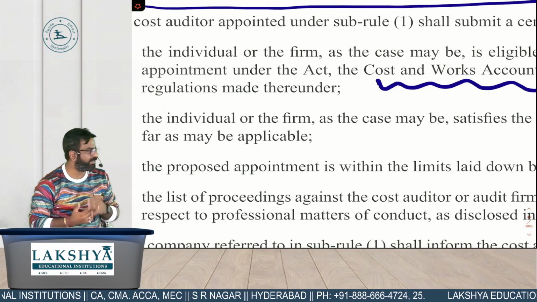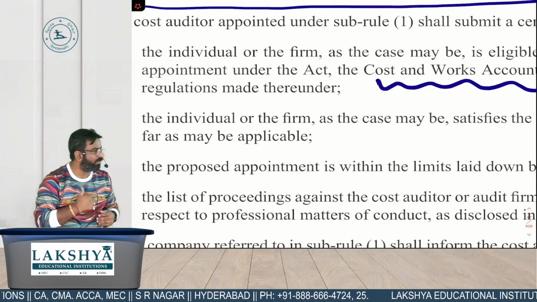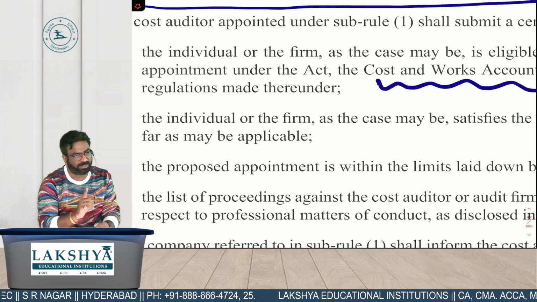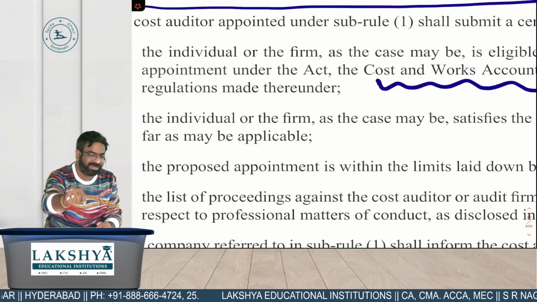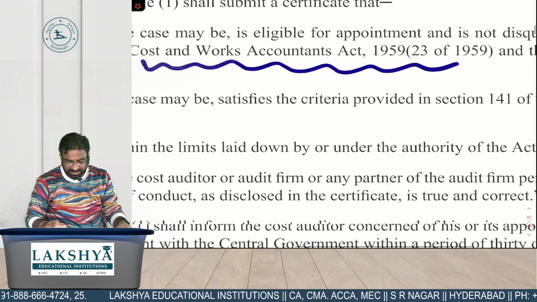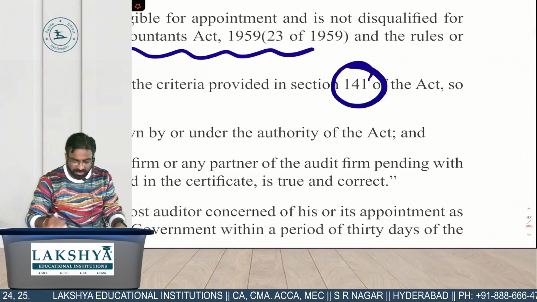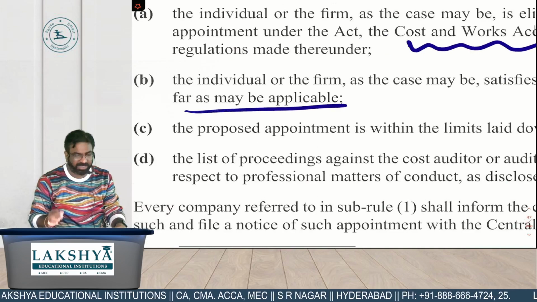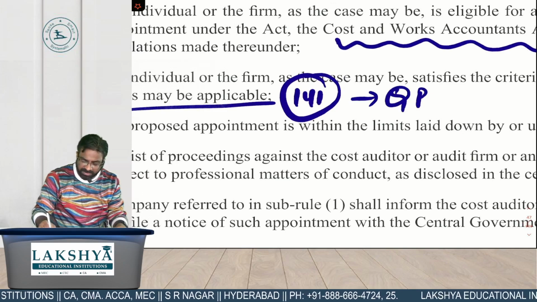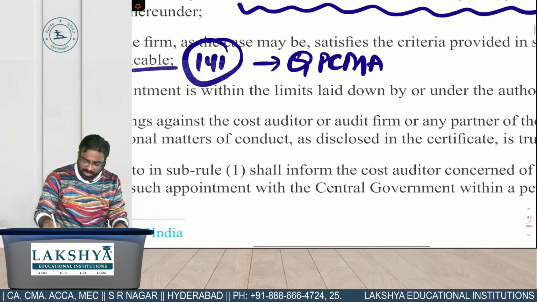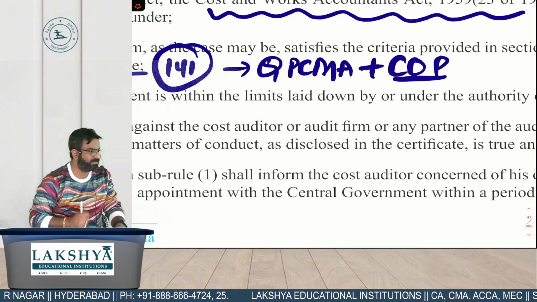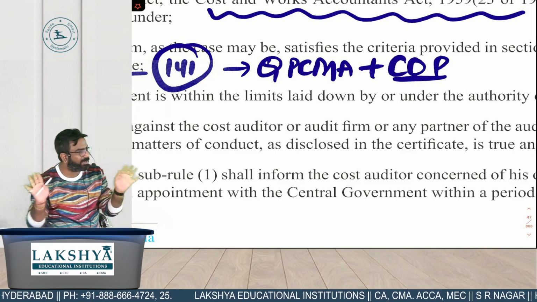So what is the first declaration every cost auditor has to give before getting appointed? कि भैया I am not disqualified. I am qualified to be your auditor. और ये writing में declaration देंगे on her letterhead. Declaration number 1. What is the declaration number 2? The individual or the firm as may be satisfies the criteria provided under 141 of the Act, so far as may be applicable. अब 141 सेक्शन क्या बोलता है? 141 बोलता है कि you should be a qualified practicing CMA plus you should be holding a valid COP. What is COP? Certificate of Practice. तब जाके आप qualify होते हो. तो point number 1 में she is saying that I am not disqualified.